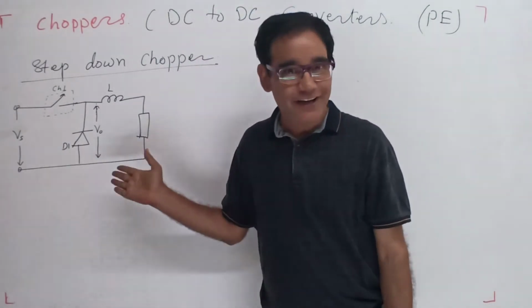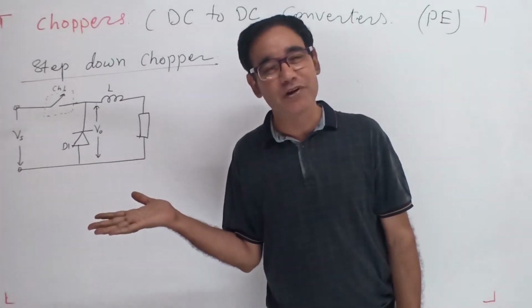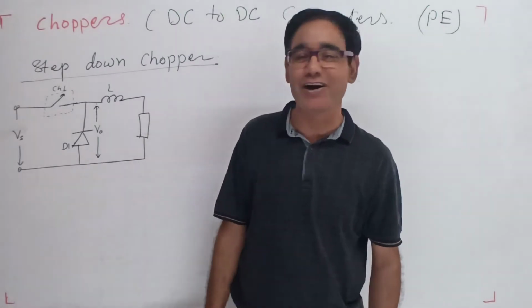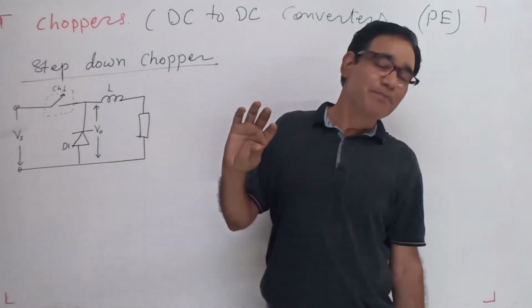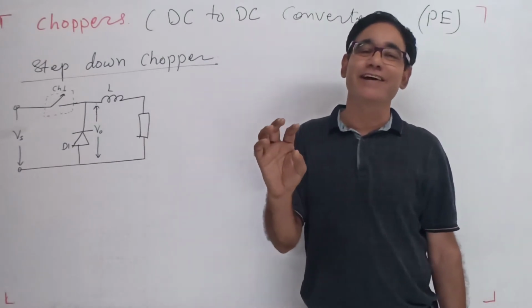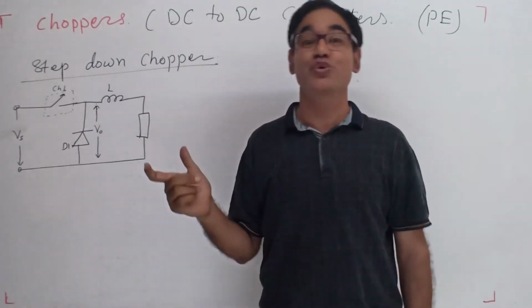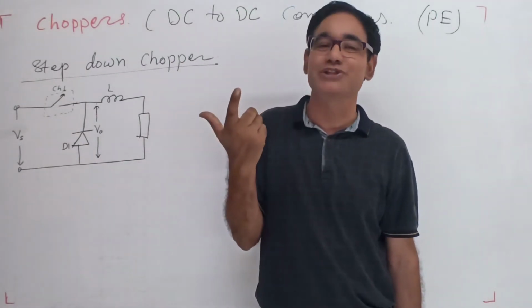Now you will see there is no major difference between step down and step up. Power electronics is nothing but tricky switching. It is only the magic of the switch.